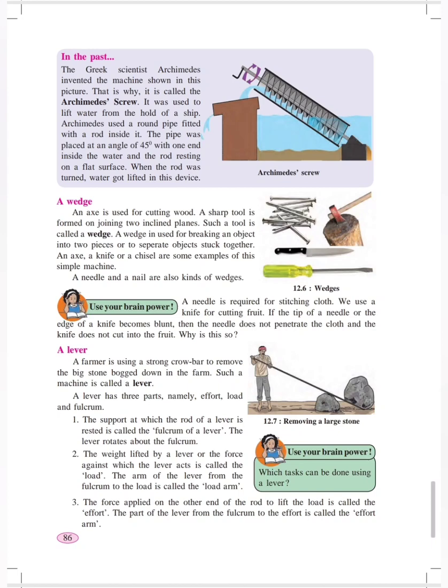With less effort, just by rotating the Archimedes screw, you can take the water from the lower part to the higher part. That means instead of using buckets or containers, you can do this work with less effort. This is the Archimedes screw. The scientist who made this principle was a Greek scientist named Archimedes, and therefore it is named after him, Archimedes screw. Thank you.